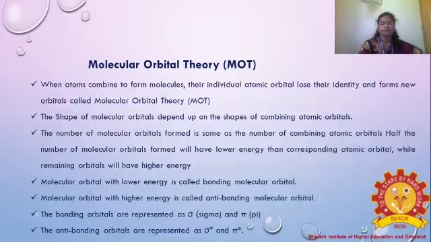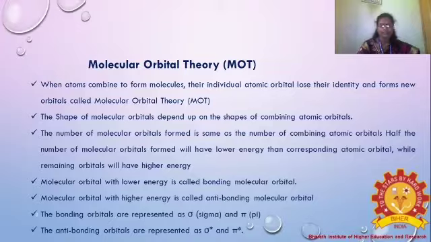First of all, we are going to discuss molecular orbital theory. What is molecular orbital theory? When atoms combine to form a molecule, we know that two or more atoms are combined together to form a molecule.